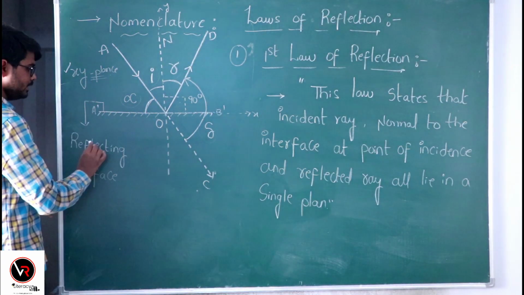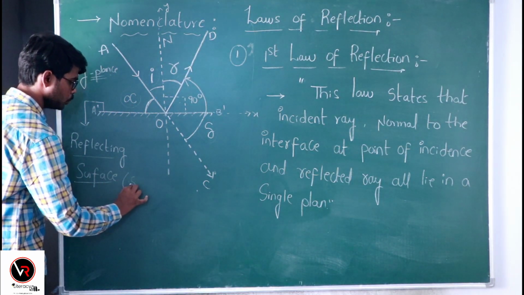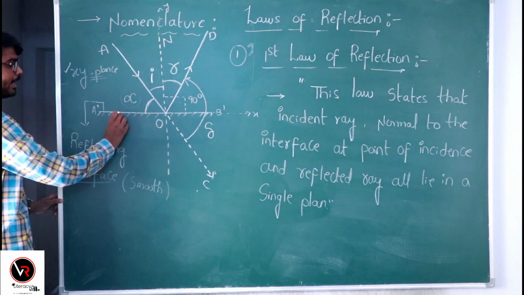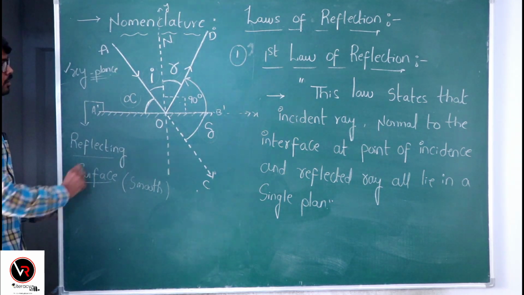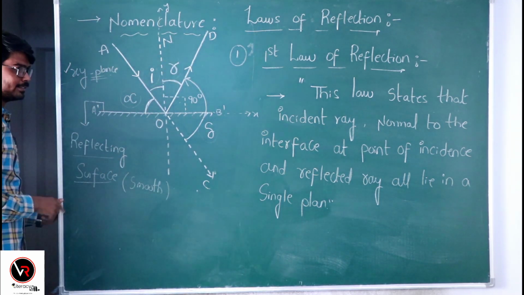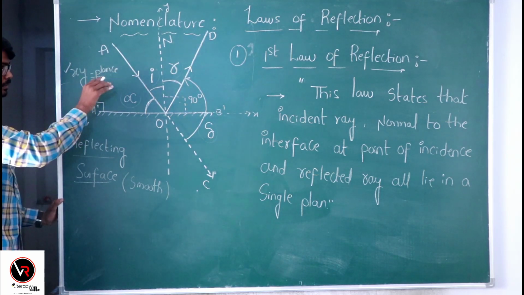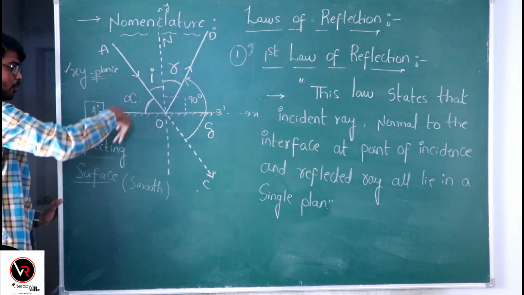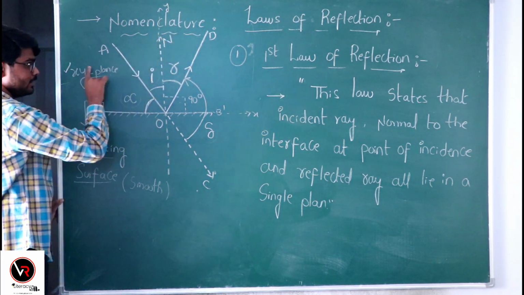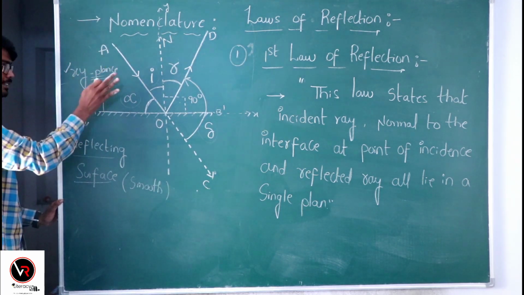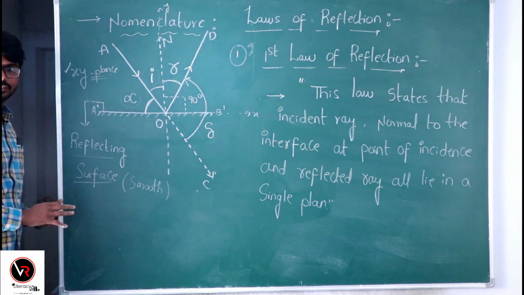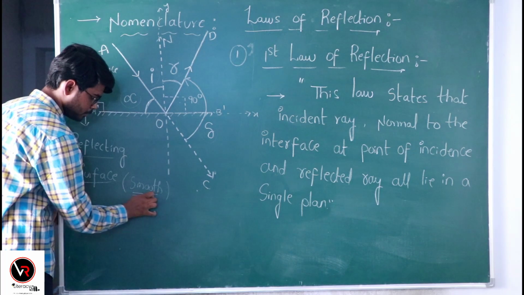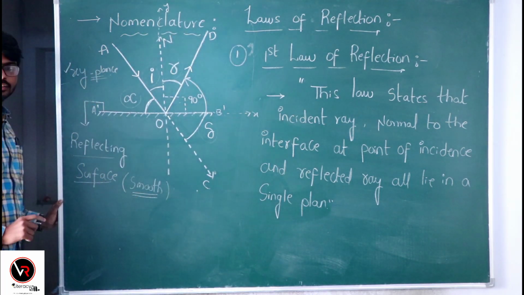Ensure that the reflecting surface is smooth and flat enough. Otherwise, if it has a rough, uneven surface, you cannot get these three vectors: the incident vector, reflected vector and normal vector. These three cannot lie in a single plane if the surface on which the light is striking is rough. So ensure that it is smooth and flat.